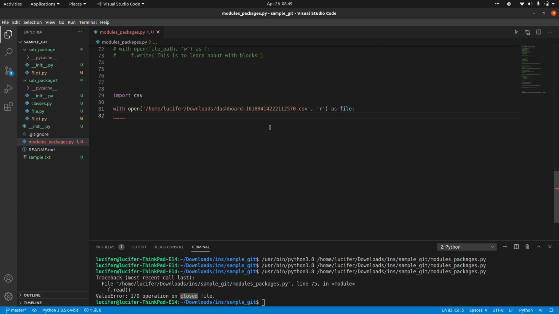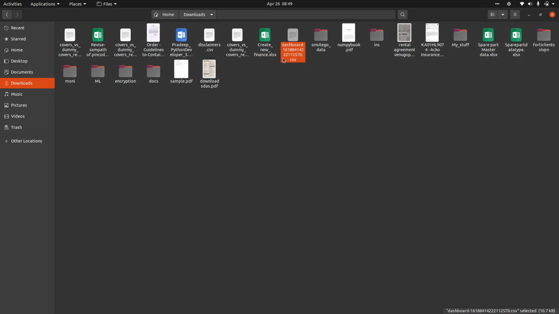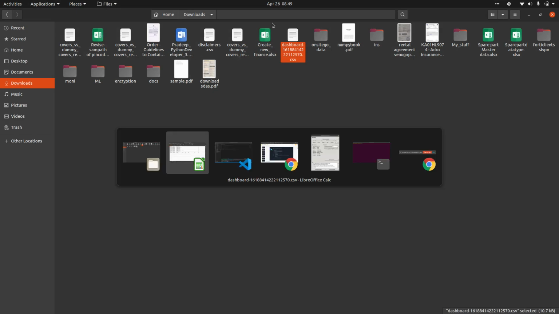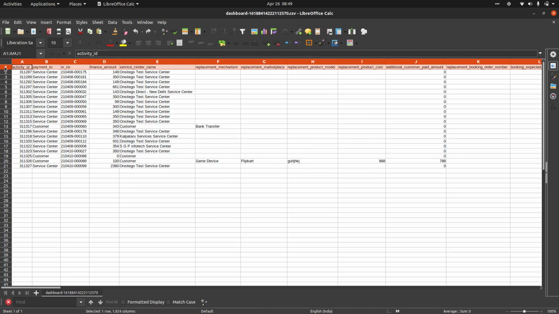The first row will always be the column headers, the column names, right? And from the second row it will always be values. This is how a CSV looks, right?